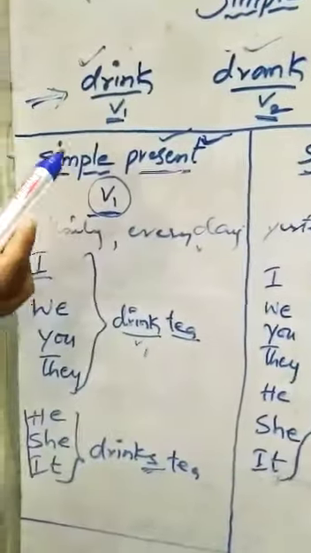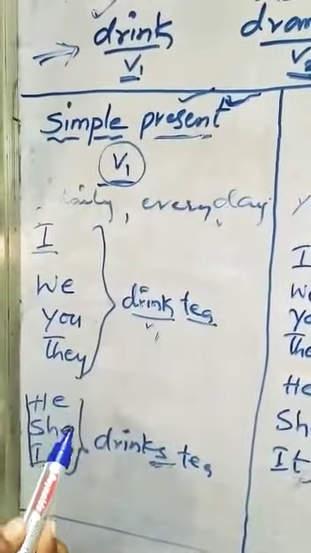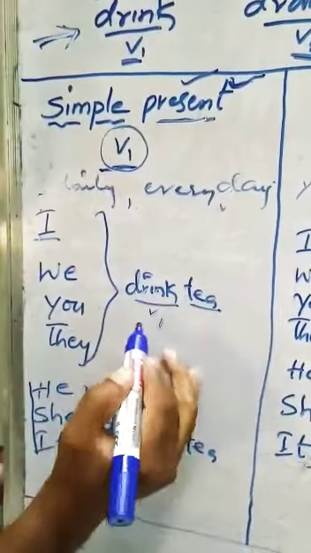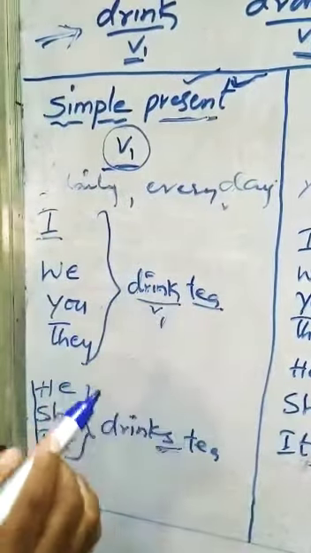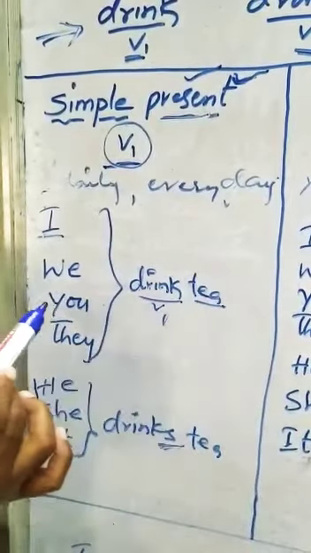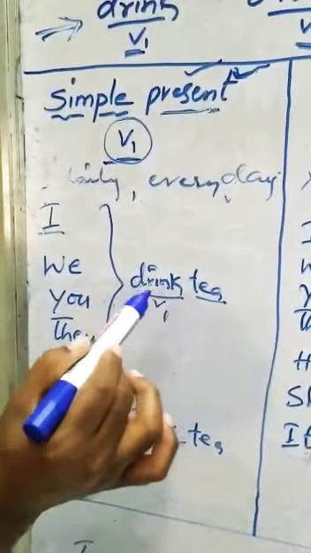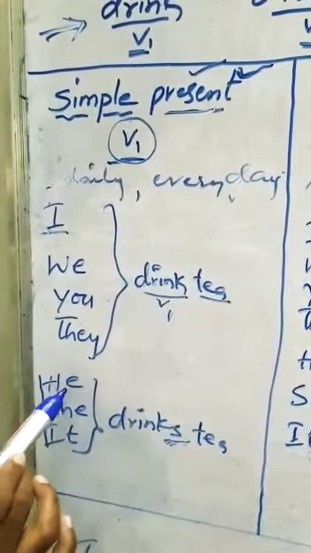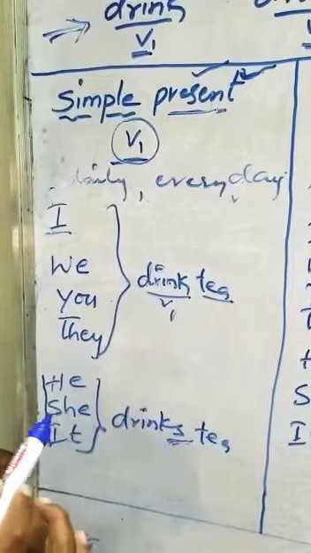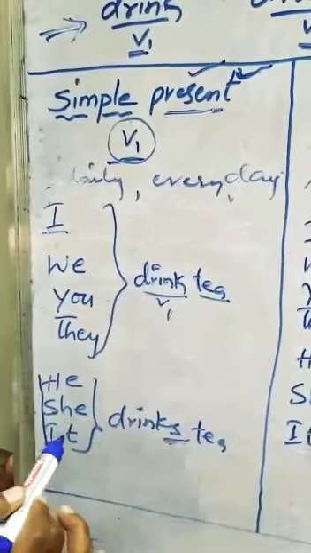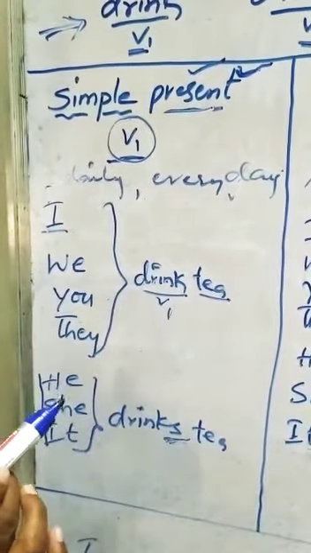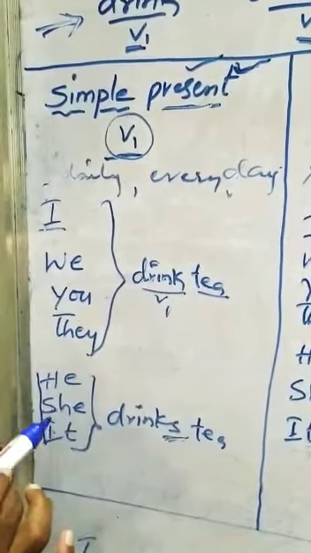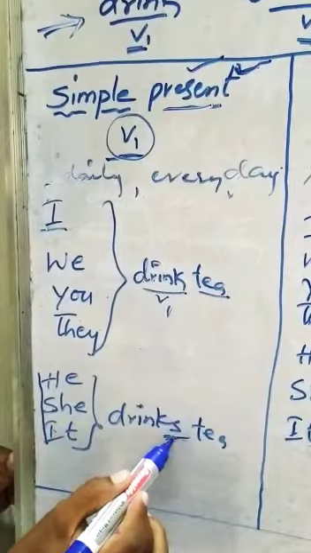Okay, for example, let us see some simple present sentences. Here, I drink tea. Drink, the V1 verb, is used. We drink tea. You drink tea. They drink tea. But coming to he, she, it: he drinks tea. She drinks tea. It drinks tea. Here is the special thing. What is that? For he, she, it, s or es is coming.